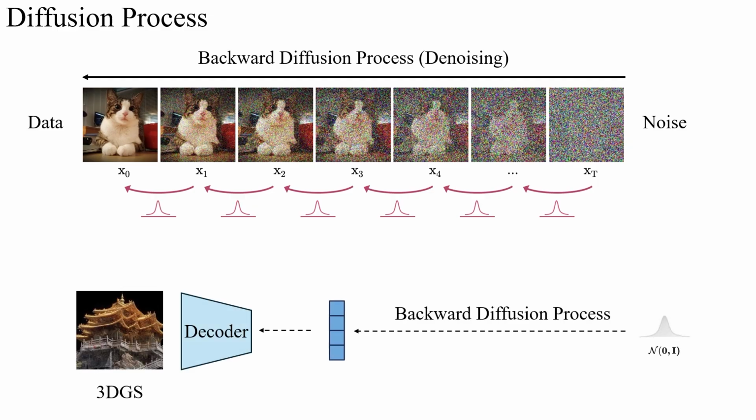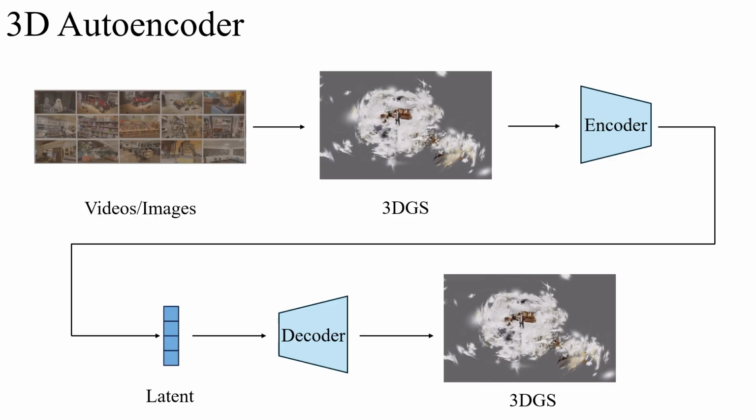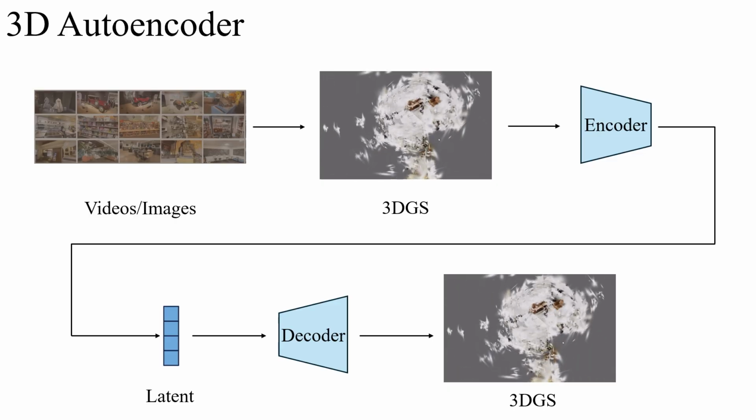Our idea is pretty straightforward. Can we design a pair of encoder-decoder such that we won't need to make modifications on the latent diffusion part? But at the end of the diffusion process, we can directly decode out scene-level 3D GS representations instead of images. Therefore, the goal becomes how to train a 3D encoder-decoder to map 3D GS into a low-dimensional latent.